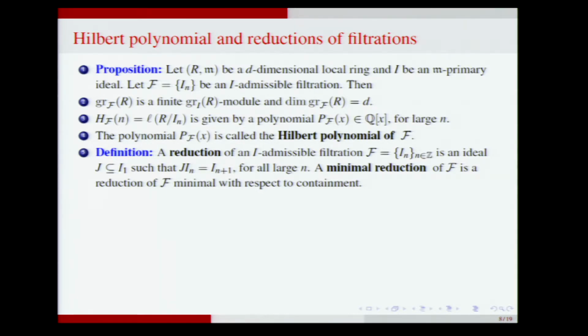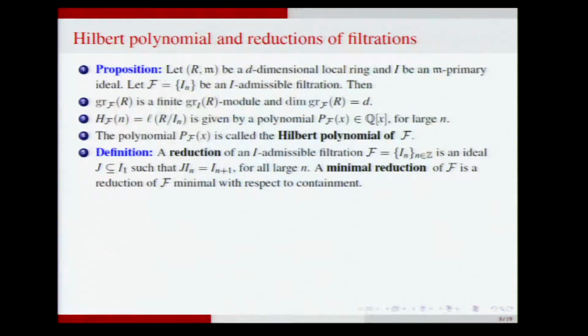Okay. Now I need to know the reduction of a filtration. A reduction of an I-admissible filtration is an ideal J contained in the first ideal in the filtration, so that J I_n = I_{n+1} for all large n. This is an important condition. It should be true for all large n, not just for one n, as is the case in the I-adic case. It should be true for all large n. A minimal reduction of F is a reduction of F minimal with respect to containment.